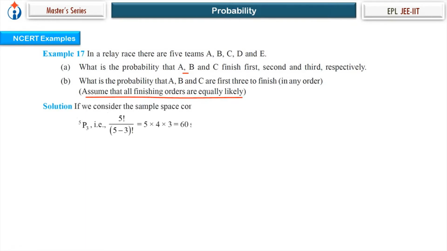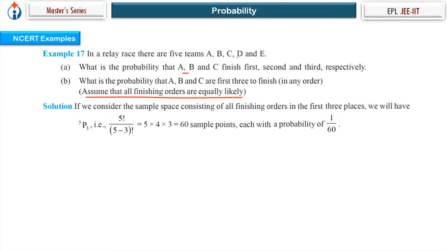So n of S will be equal to 5 factorial. Now look at this event. They have used a different method. So the method I was using is, 5 factorial is your sample space.